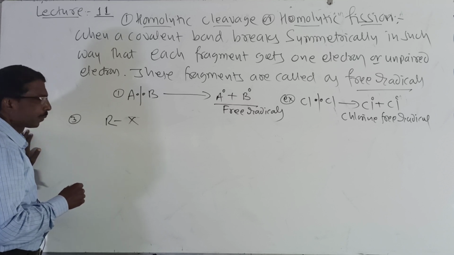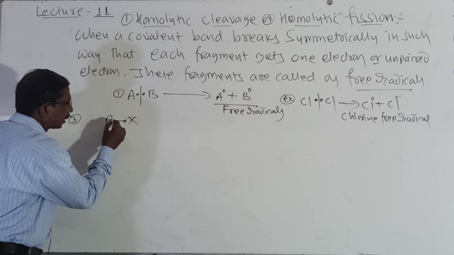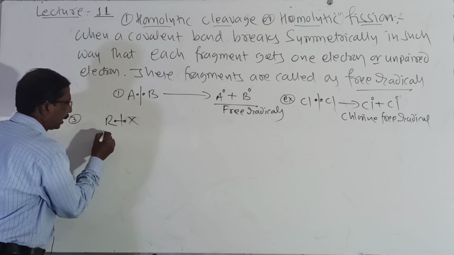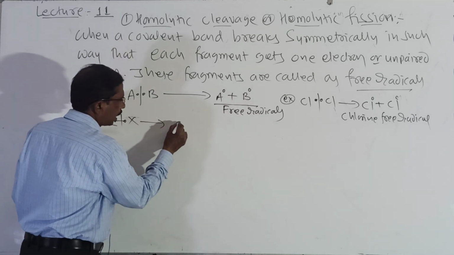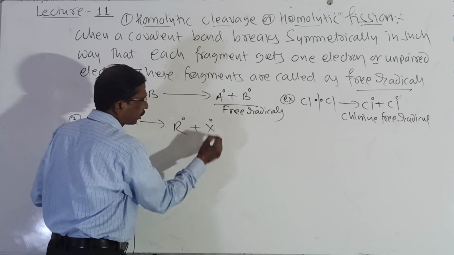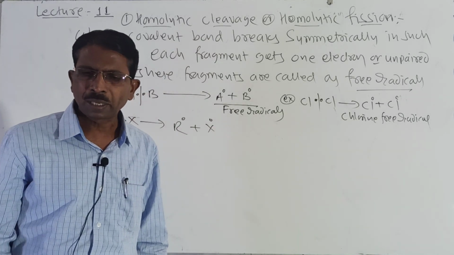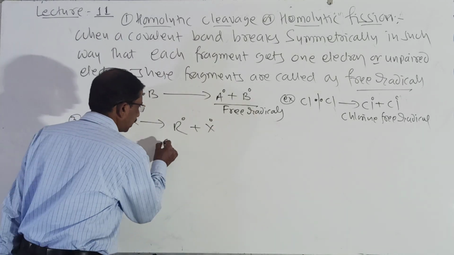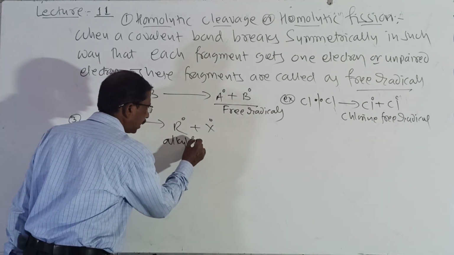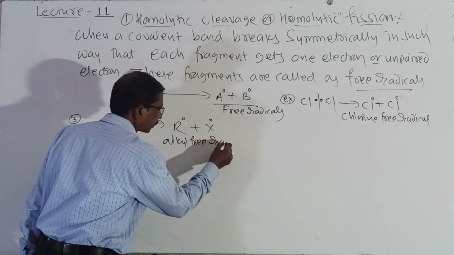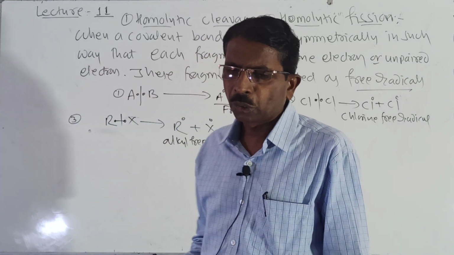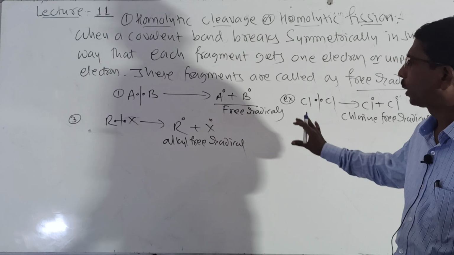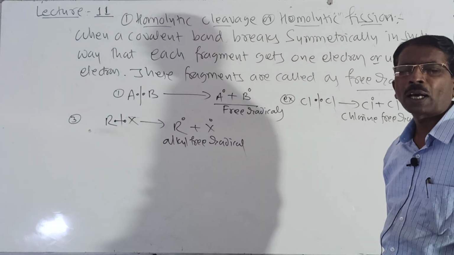Look here, RX, and here it forms R and X. So it is called a free radical, an alkyl free radical. So here it is about homolytic fission or homolytic agent.